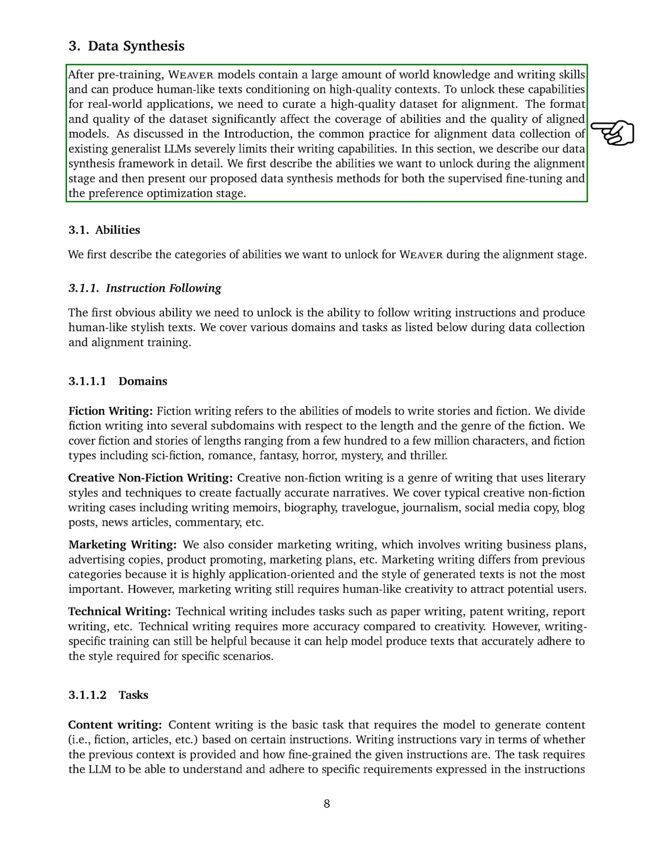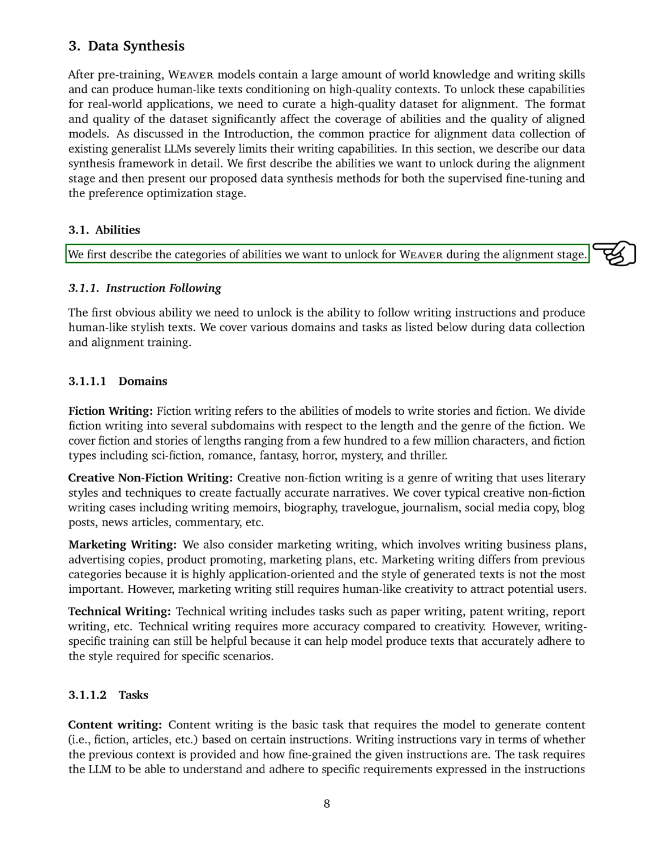After pre-training, the WEAVER models possess a vast amount of world knowledge and writing skills, enabling them to generate human-like text based on high-quality context. To leverage these capabilities for practical applications, we curated a high-quality dataset for alignment. The quality and format of this dataset are crucial for determining the range of abilities and the quality of the aligned models. Unlike the common practice in aligning data for generalist LLMs, which often limits their writing capabilities, we adopted a different approach. In the alignment phase, we aimed to unlock specific abilities in the WEAVER models.